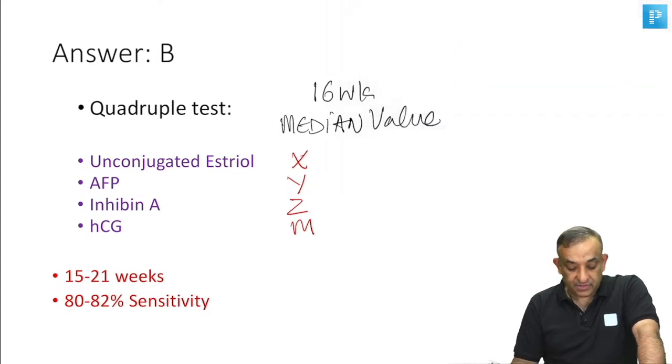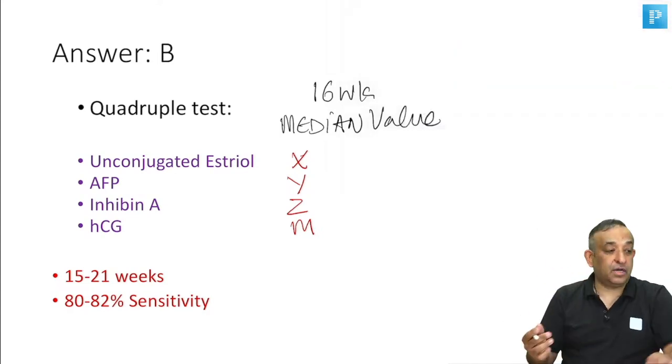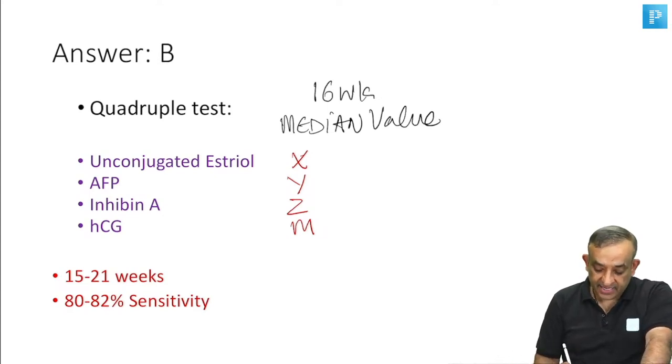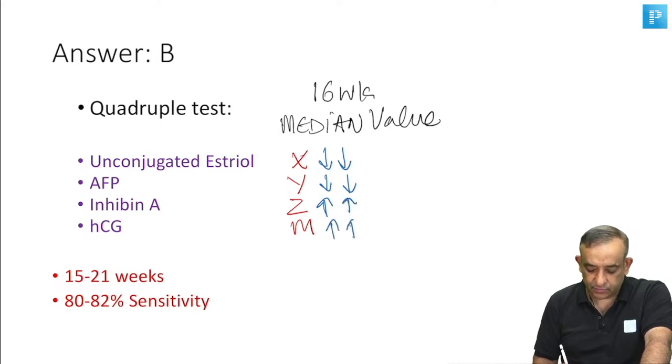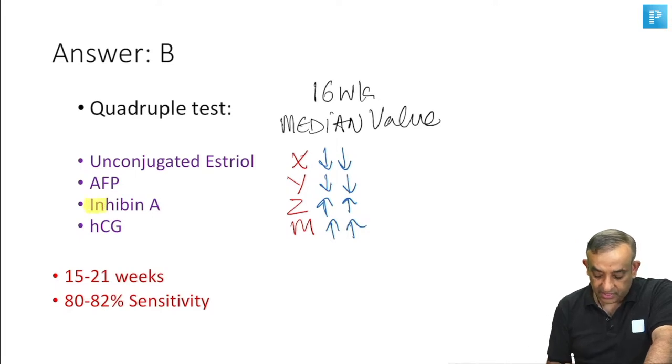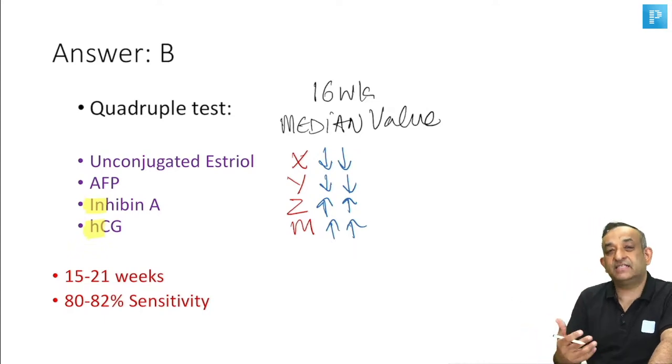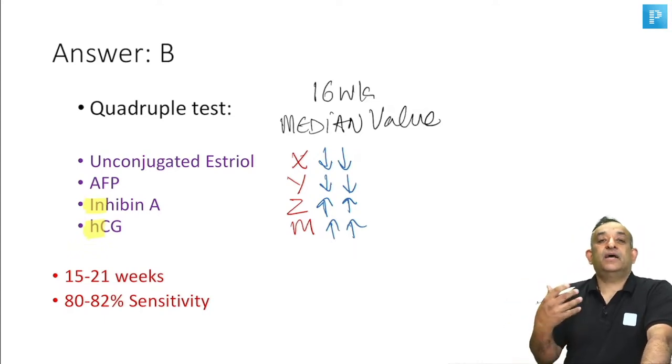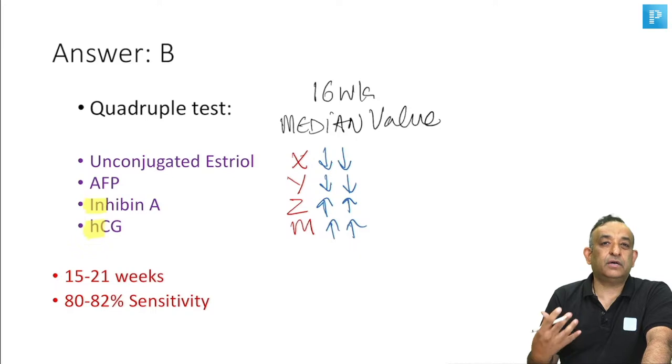And now what happens to unconjugated estriol if the patient has a trisomy? This estriol is lesser than the median value. Alpha fetoprotein is lesser than the median value. Inhibin A increases more than the median value. HCG increases more than the median value. So I keep telling you, IN for increase, H for high. So inhibin A increases, HCG is increasing, and that's what is suggesting that the patient may have a Down syndrome.